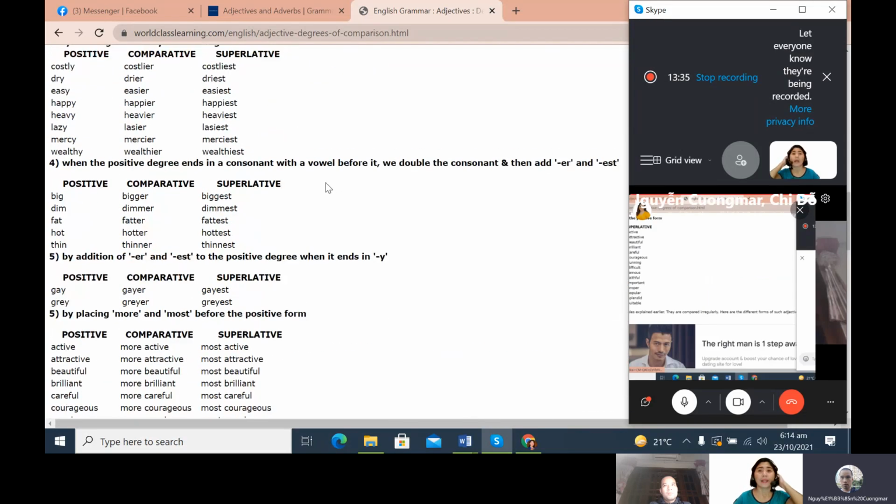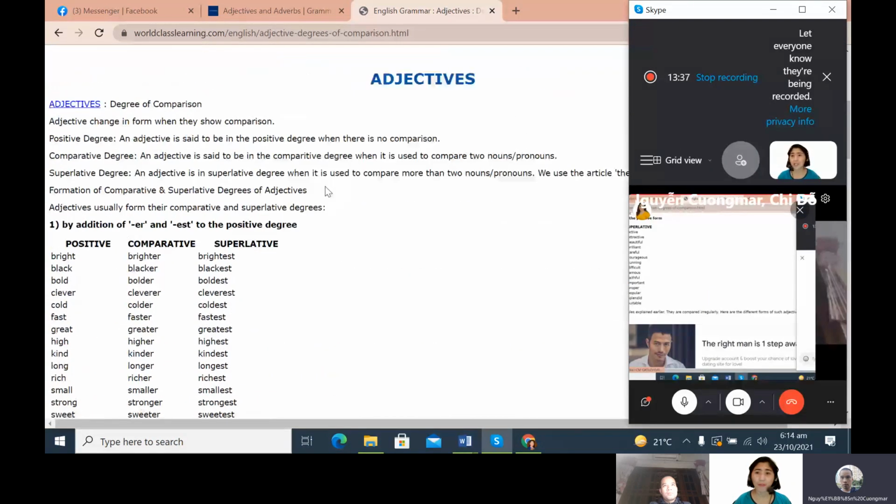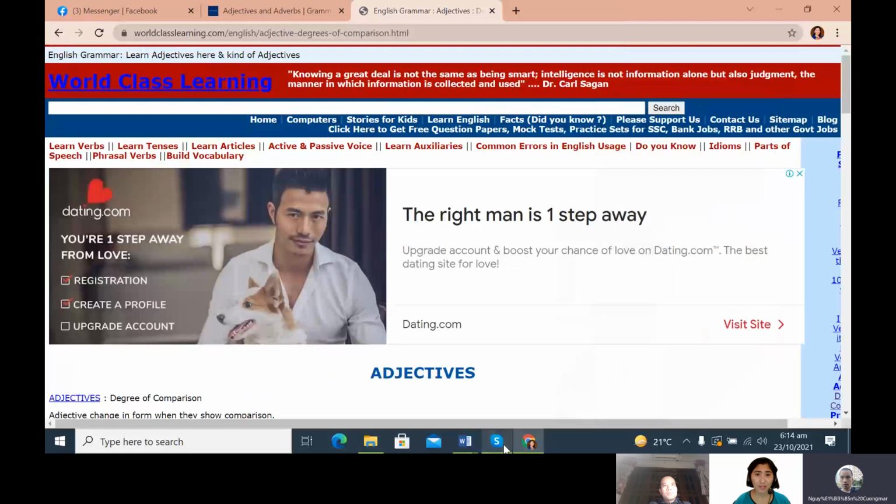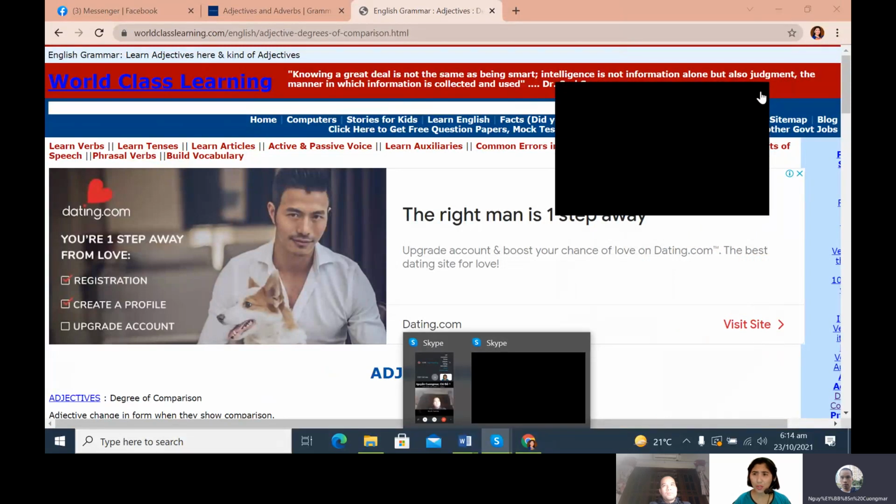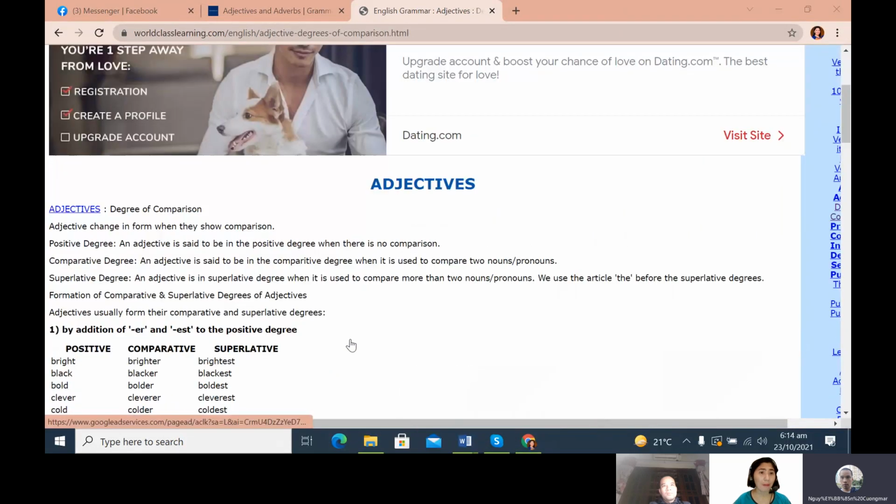Now, look at this one. These are the rules of forming the comparative adjectives. These are the rules we also need to get familiar with.